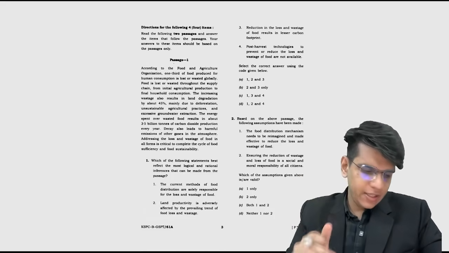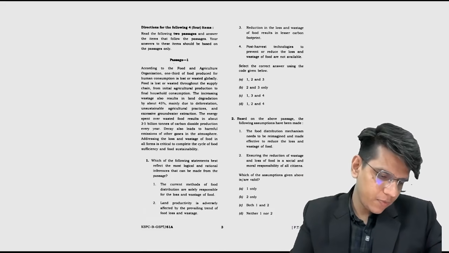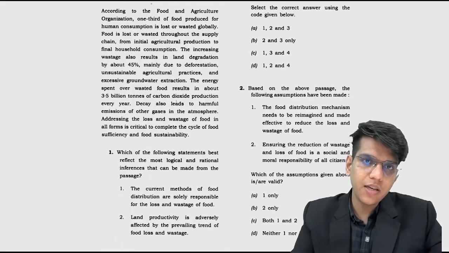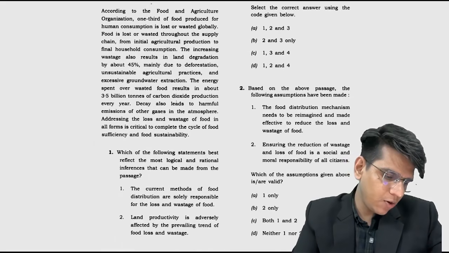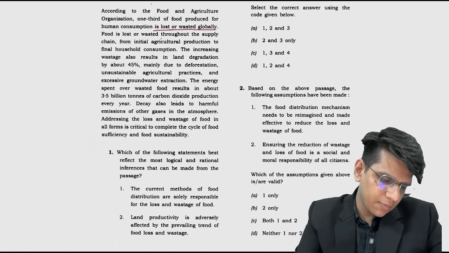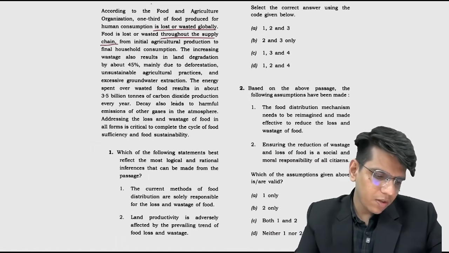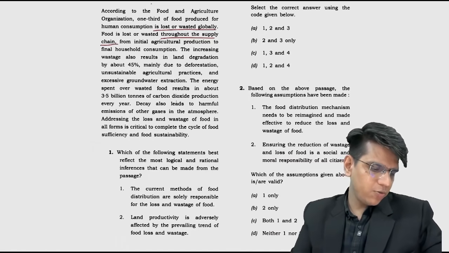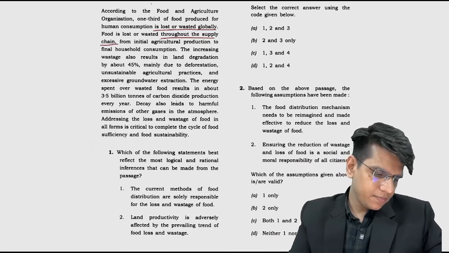Chalo, let's start with the reading comprehension then, right? So first passage is this: according to the FAO, right, Food and Agriculture Organization, 1/3 of the food produced for human consumption is lost or wasted globally. Food is lost or wasted throughout the supply chain, from initial agricultural production to final household consumption.